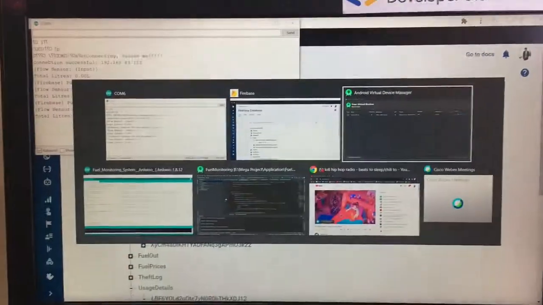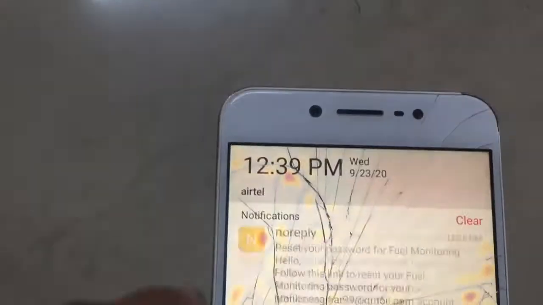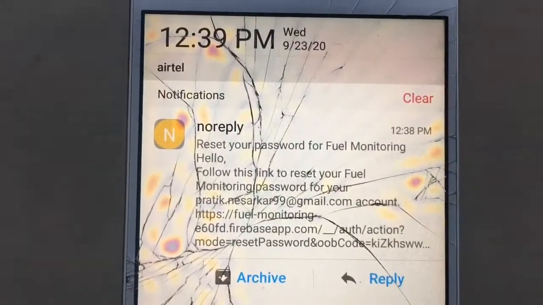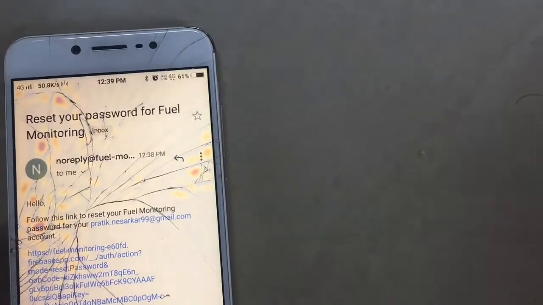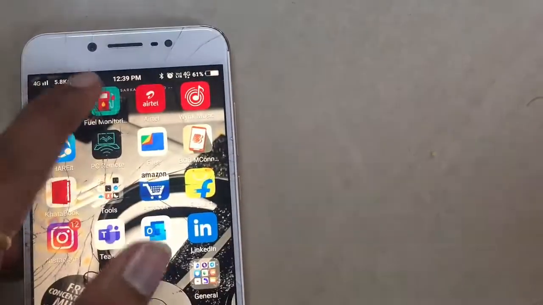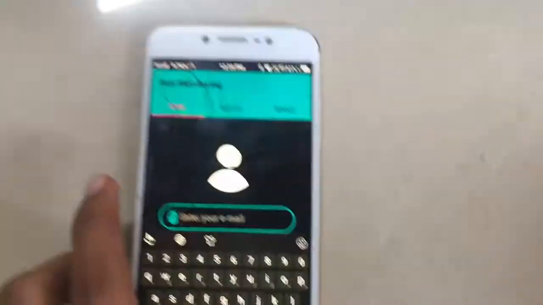So I'll quickly sign into my email from here, and we can see that in real time I get the link. This is the link, as you can see: reset your password, fuel monitoring system. When I click on the link, I'll be able to change my password. So that's my reset password feature, as I showed you right now. Okay, now let's get back to the application.